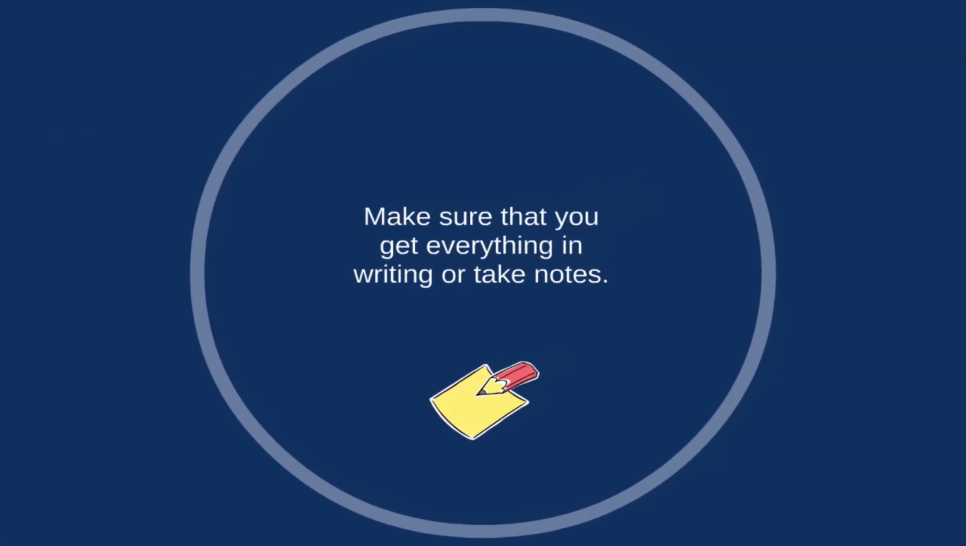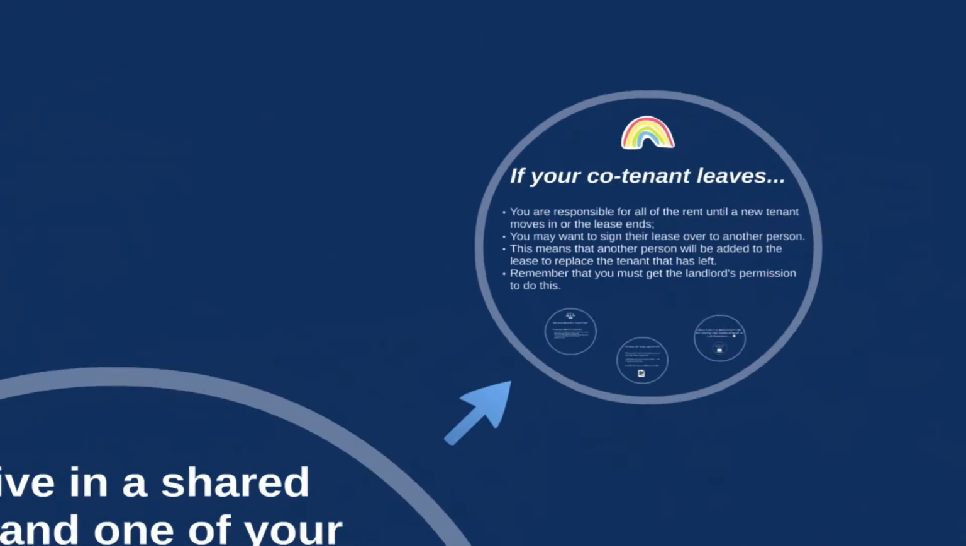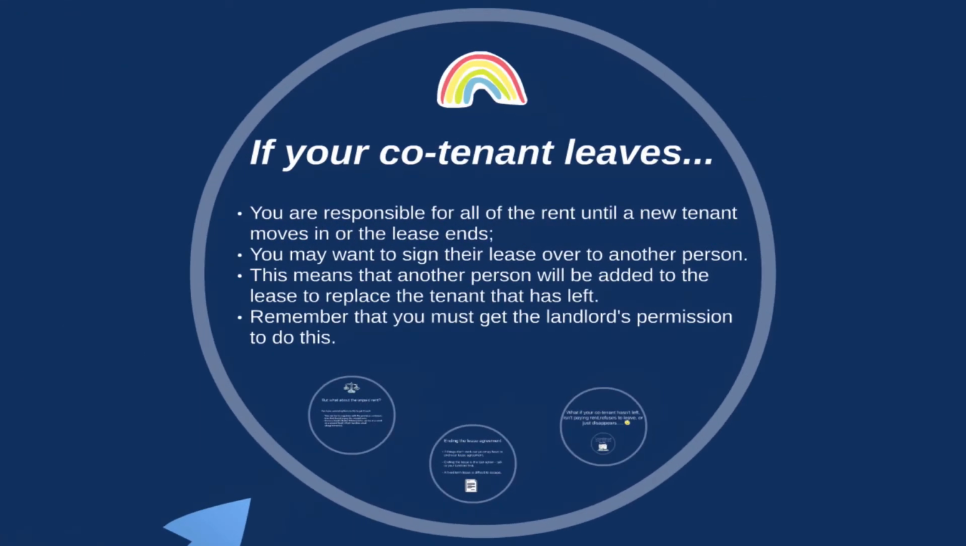Try to get everything in writing. If you need at some time to go to the local court to recover money from a co-tenant, you'll need to show proof that you had an agreement that the money is owed and that it hasn't been paid. If the tenant who hasn't paid their rent has left and you've decided to stay, the landlord is going to want you to cover the full rent until a new tenant moves in or the lease ends. If you don't do this, the landlord will ask you to leave because the rent hasn't been paid.